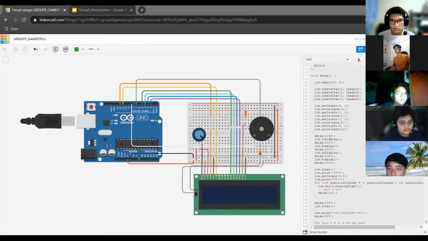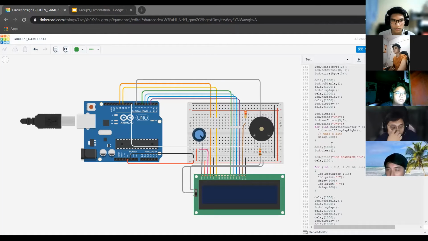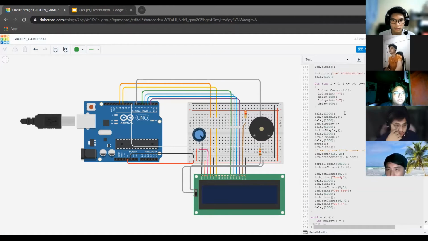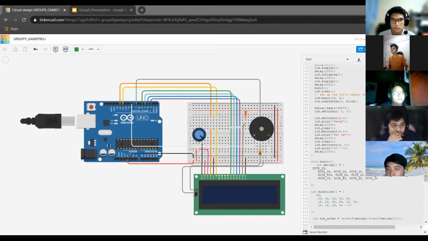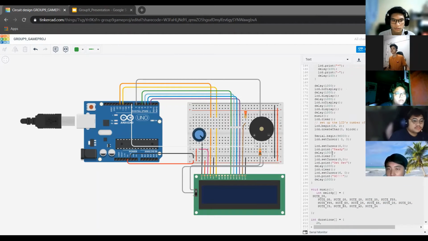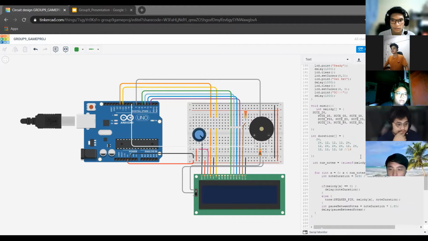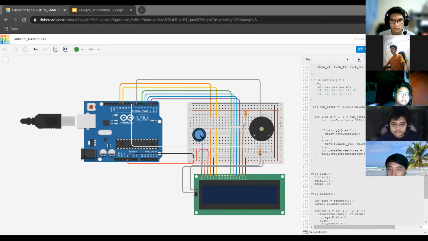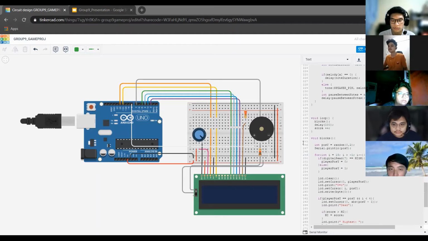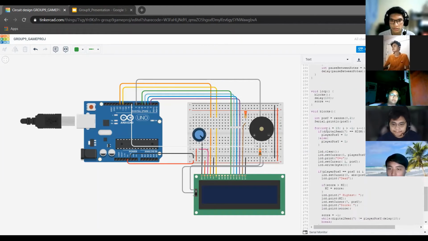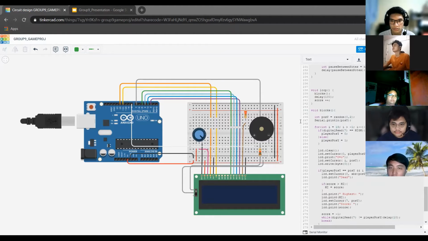In this code, we have the loading screen, and after that, the music function. The music function is our music theme before playing the game. Then the block function is the function for the sprites to function in game.